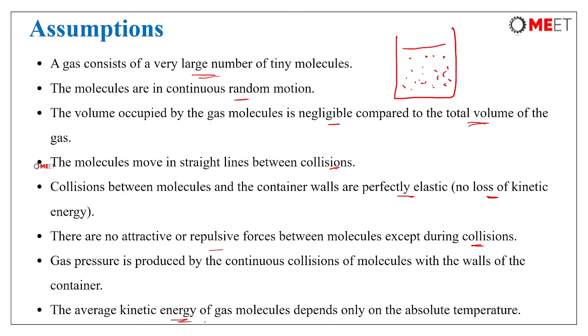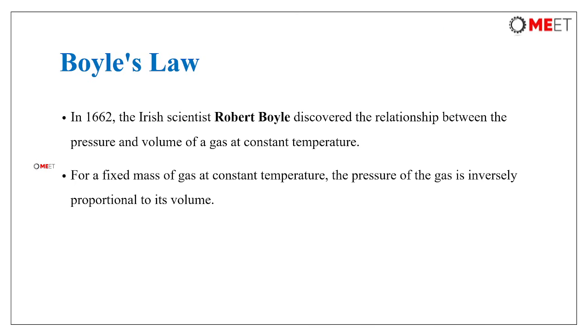The average kinetic energy of gas molecules depends only on the absolute temperature. Absolute temperature means 0 Kelvin, which is equal to minus 273.16 degrees centigrade. We can approximate it to minus 273 degrees centigrade while solving the problems.